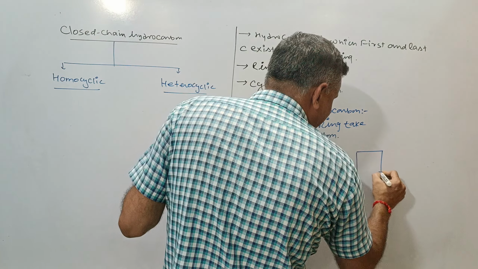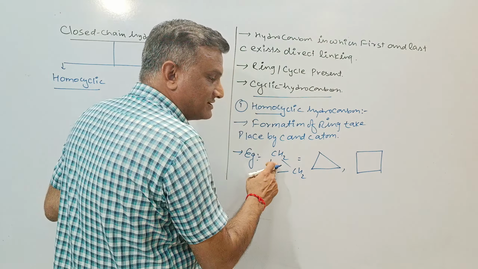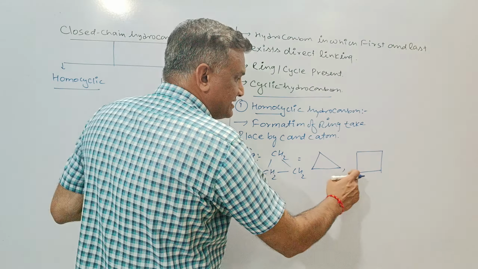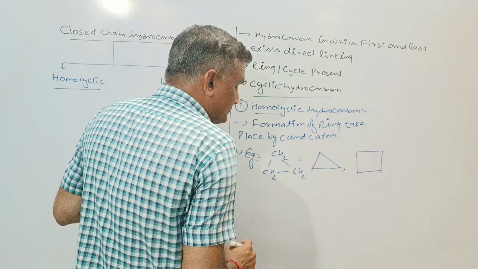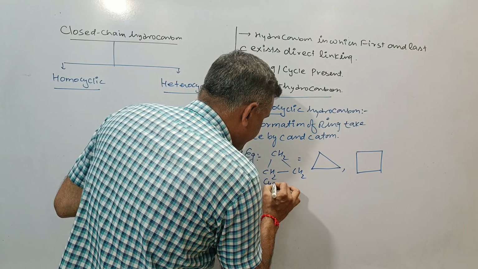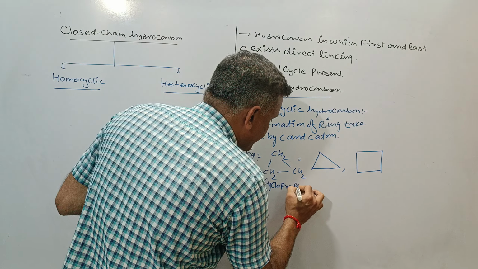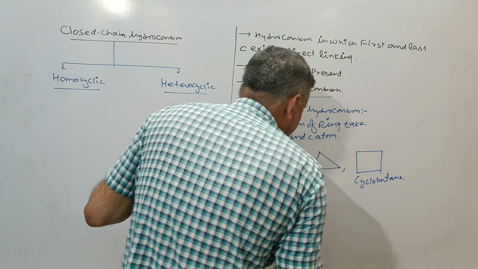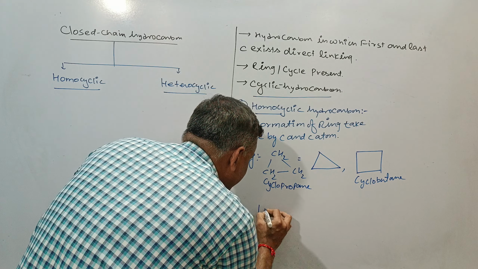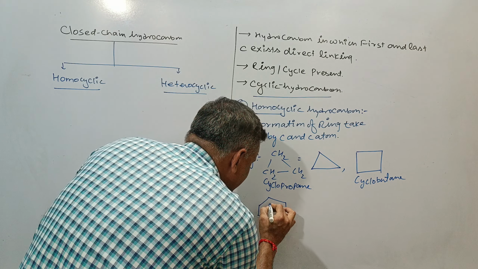There are 4 carbons similar to it: CH2, CH2, CH2 and CH2. This is cyclopropane. This is cyclobutane. If we go further, then we can take benzene also.